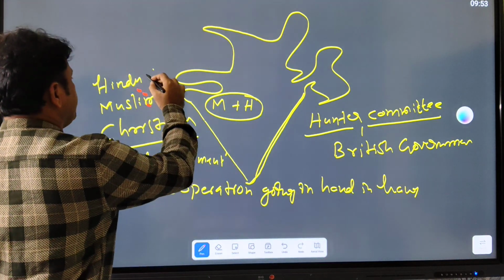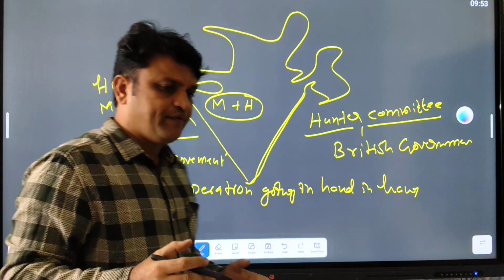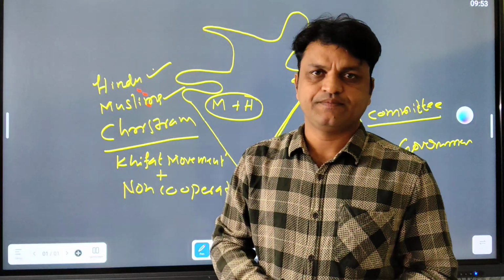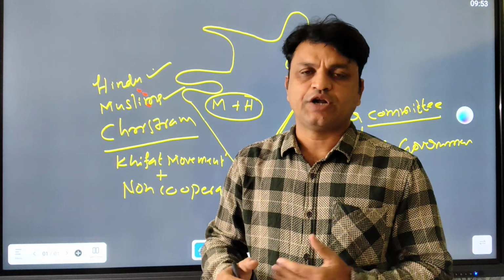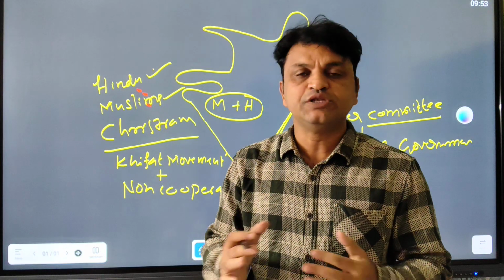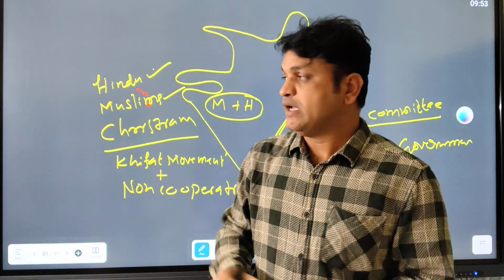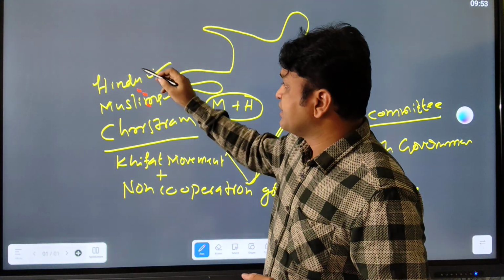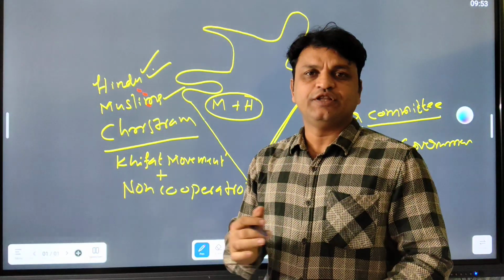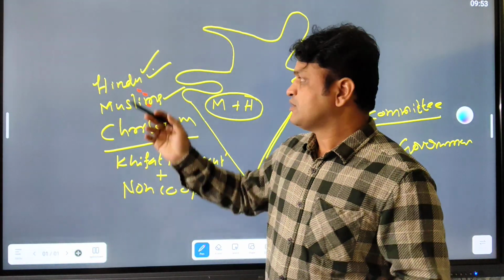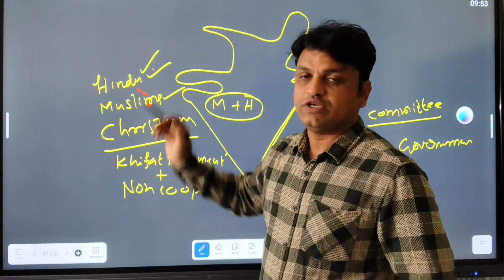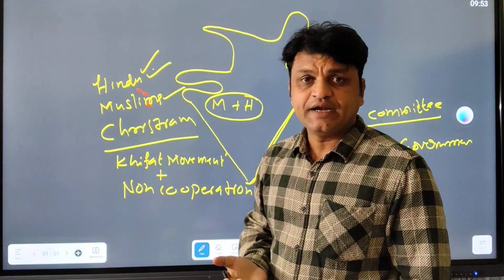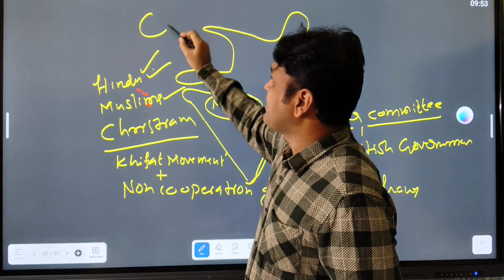Actually, the Muslim community and the Hindu community had differences during India's freedom struggle, especially in 1906, when the Muslim community started their own political organization, the All India Muslim League. Because in the Indian National Congress, the majority of leaders were from the Hindu community, they were dominating. For any decision, most of the votes came from the Hindus only. Muslims and Christians are minorities in India. Numerically they are fewer than the Hindus.